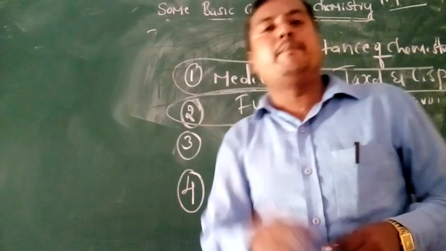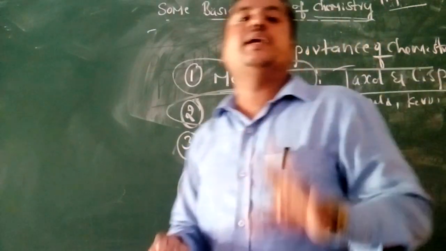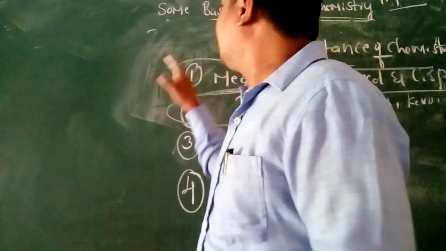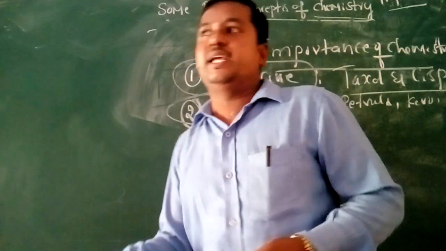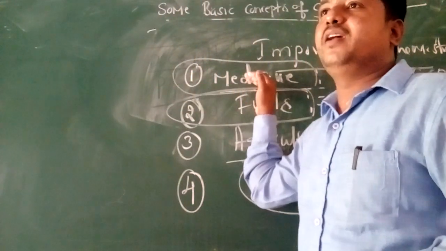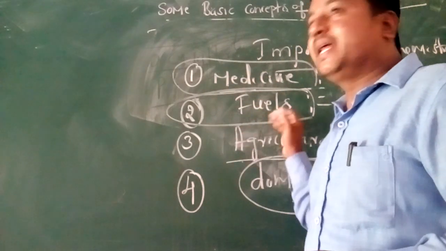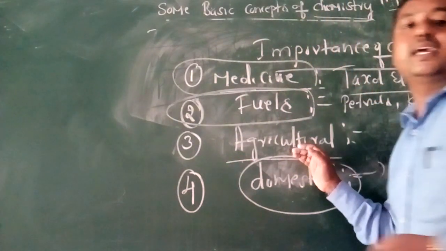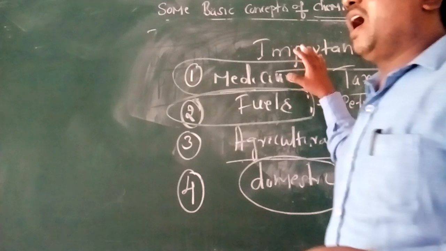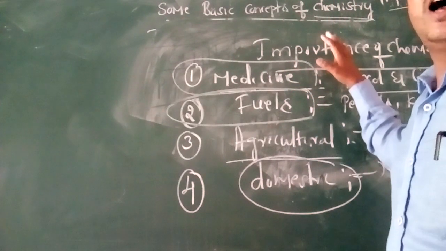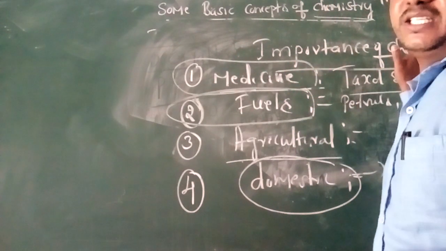We have to remember the important applications and uses of chemistry: the medicinal field, fuels, the agricultural field and domestic purpose. In medicines, there are analgesics, antiseptics and antipyretic drugs.